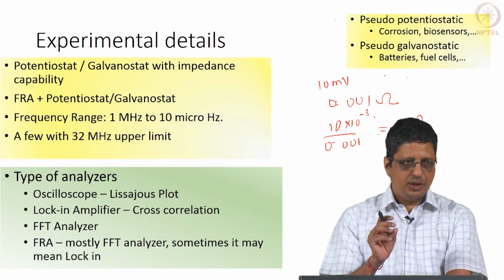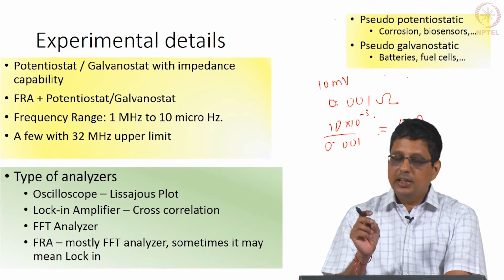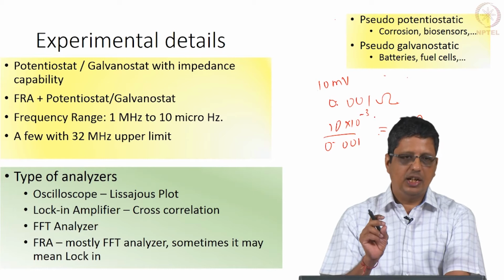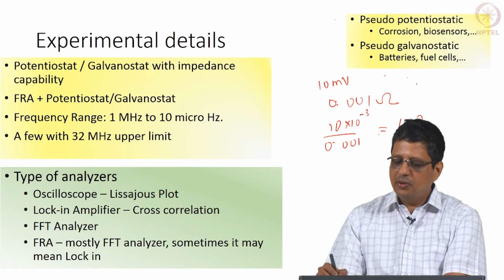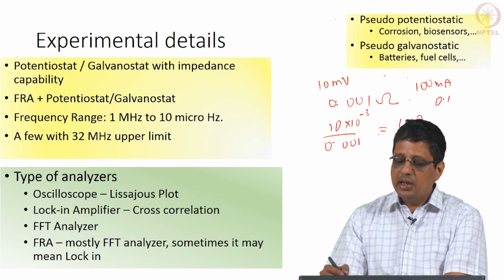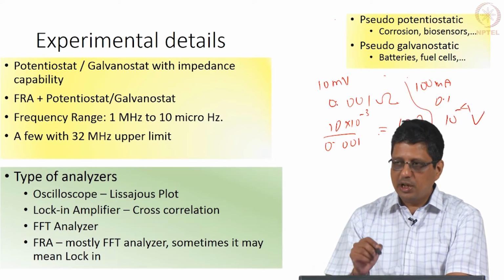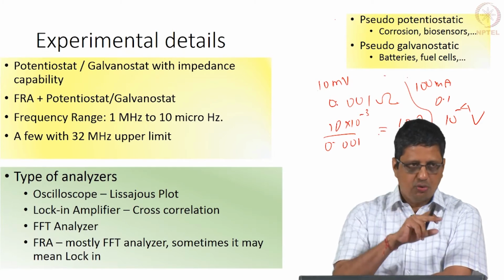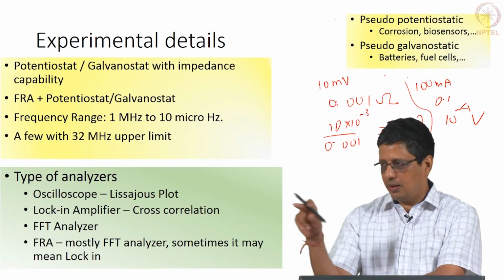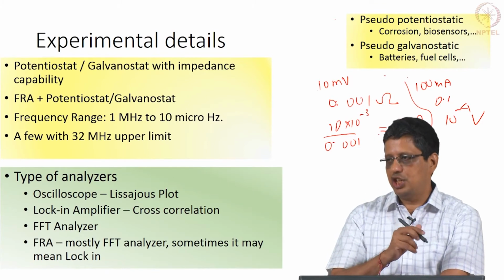On the other hand, instrument can give a constant current or a small oscillation in the current, it can measure the potential very accurately. So here if I give 100 milliamp current, that means 0.1, I would get 10 power minus 4 voltage, that means 0.1 millivoltage at the peak. So it will actually be a sinusoidal potential with the maximum at 0.1 millivolt, it can measure it accurately.